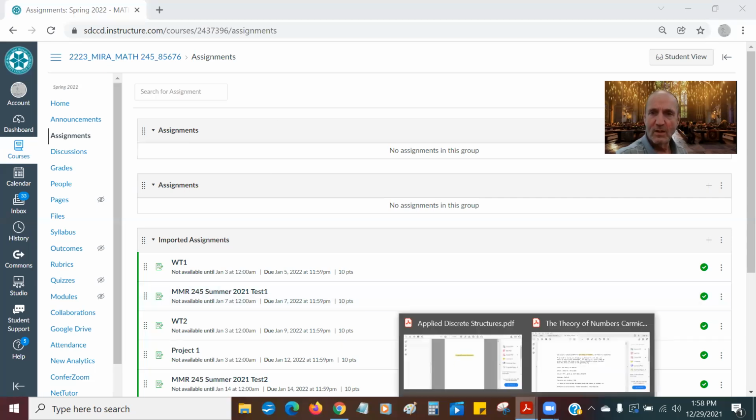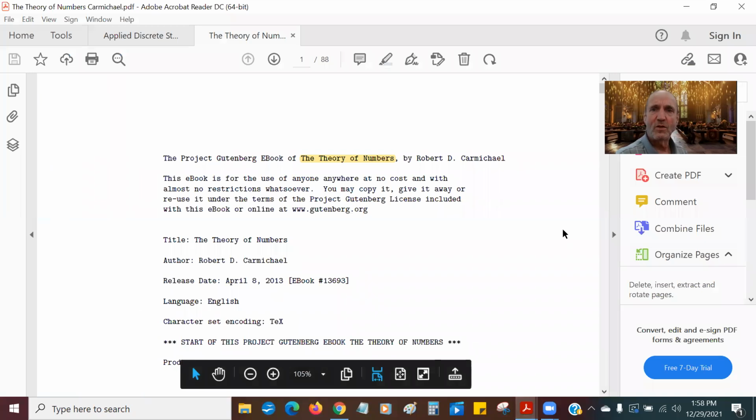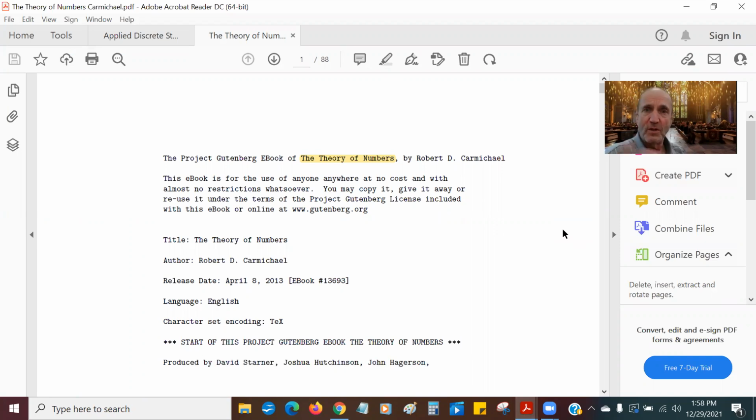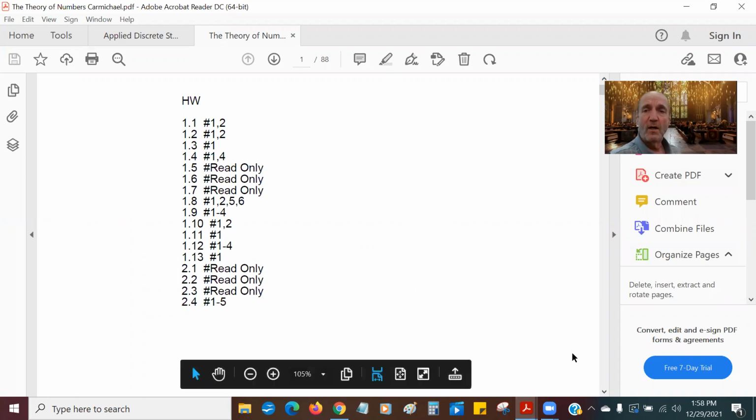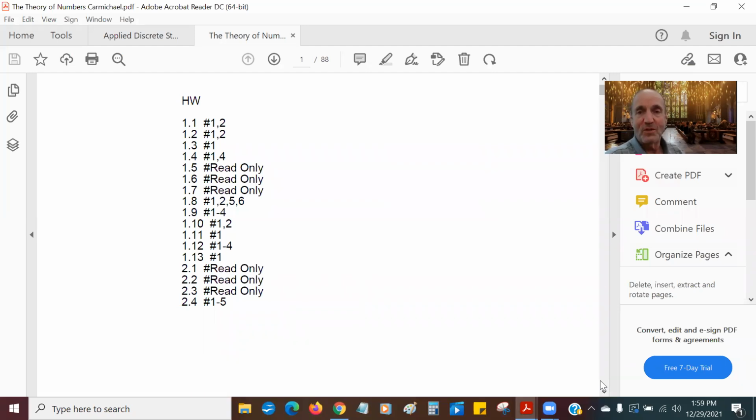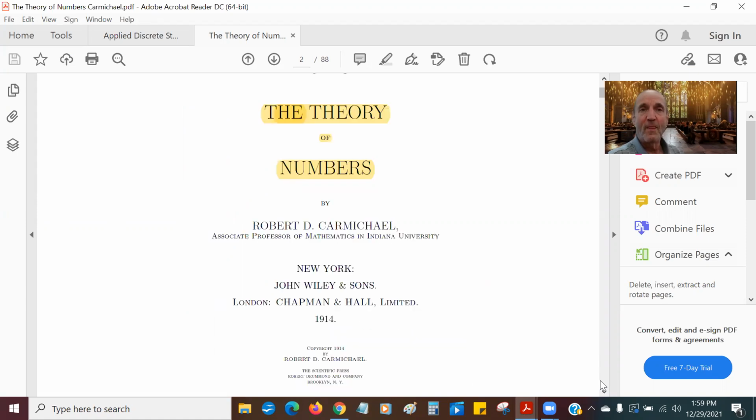In fact, let me show you in the textbook itself. Here we go. Oops, wrong thing. I'll get to that, but not yet. So here is our first textbook. We're going to be using 2 textbooks, both of which are free and both of which I already put into Canvas for you. One is called The Theory of Numbers. And right here in the front, I have all the homework problems that I'm assigning for this. If you notice, we're only going to do chapters 1 and 2. Again, I'd love to do the whole book. There's just so much great stuff, but we only have so much time for this course.